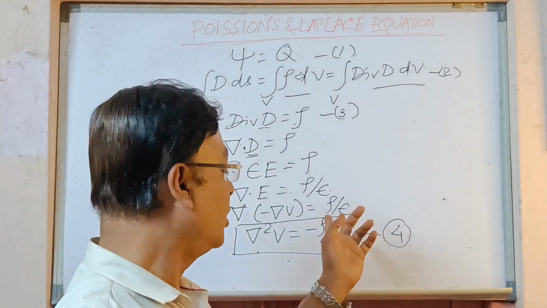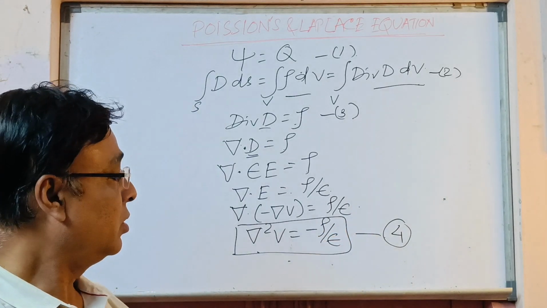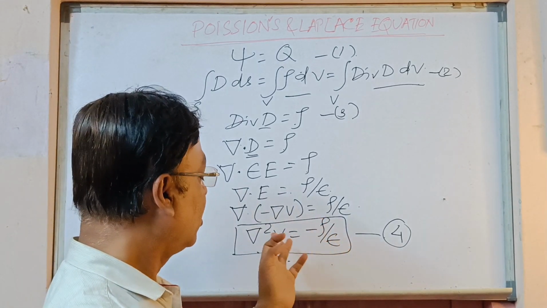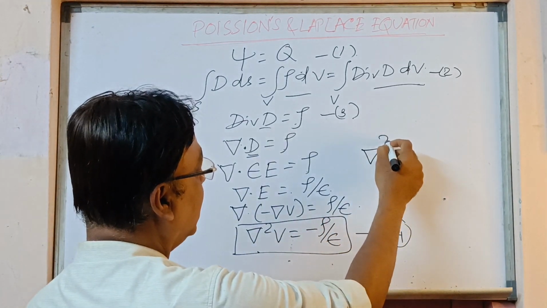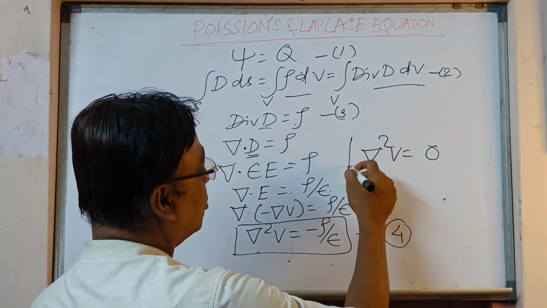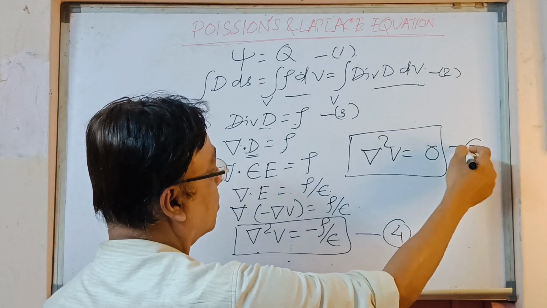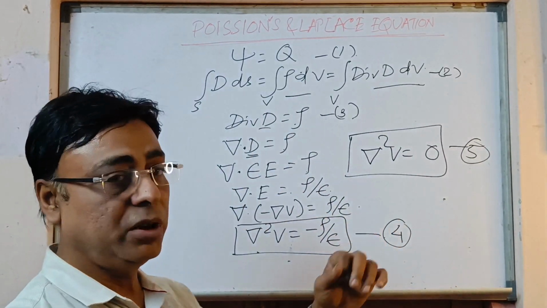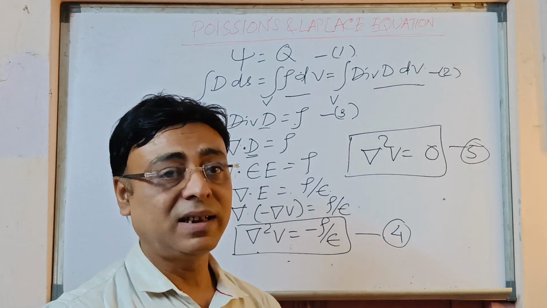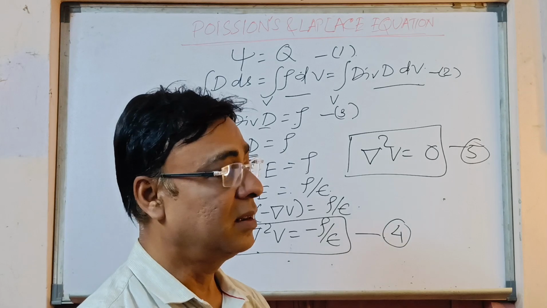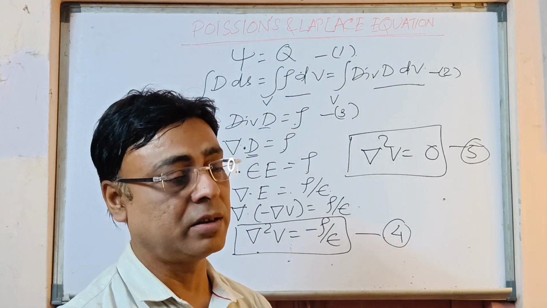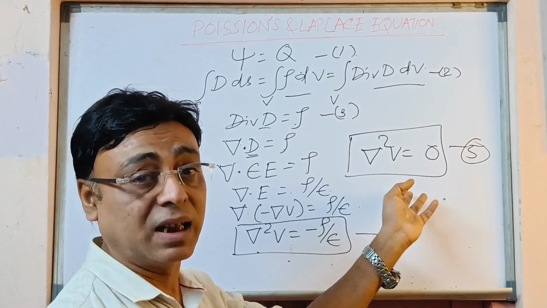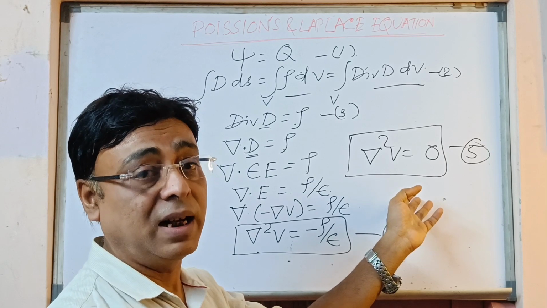And in a charge free region we know that rho is equal to 0. That is nothing but the charge density. In a charge free region rho is equal to 0, so we can write del square V is equal to 0. Let it be number 5. This one is nothing but the Laplace equation. This Laplace equation can be used for determining the capacitance in case of Cartesian, cylindrical and spherical coordinate systems. That is, for determining the capacitance of a parallel plate capacitor, cylindrical capacitor and spherical capacitor.